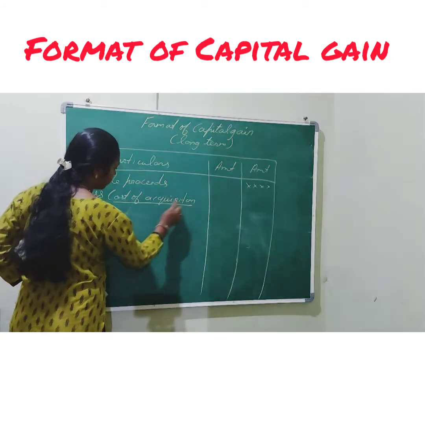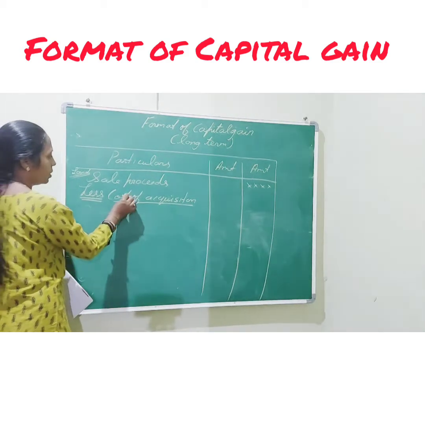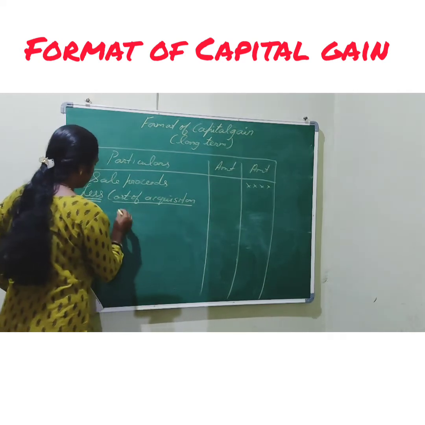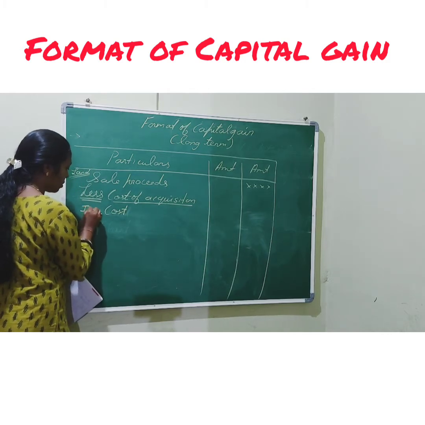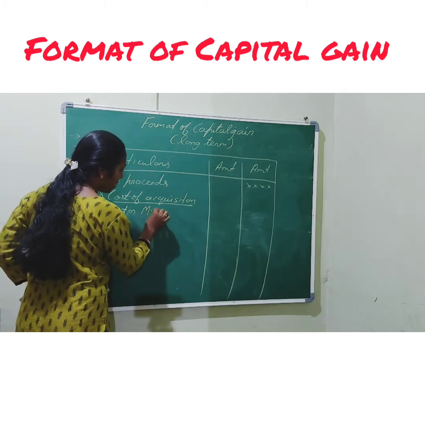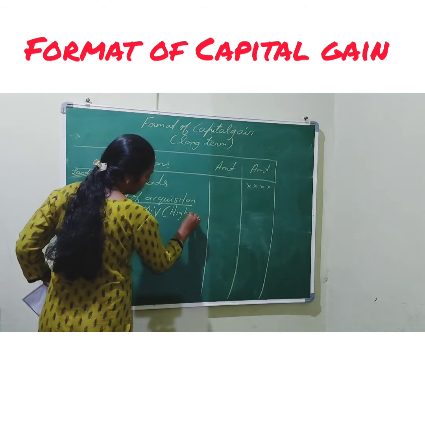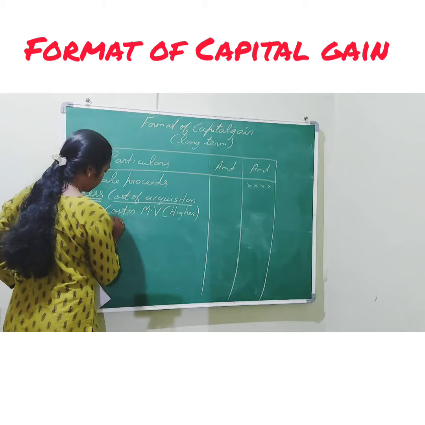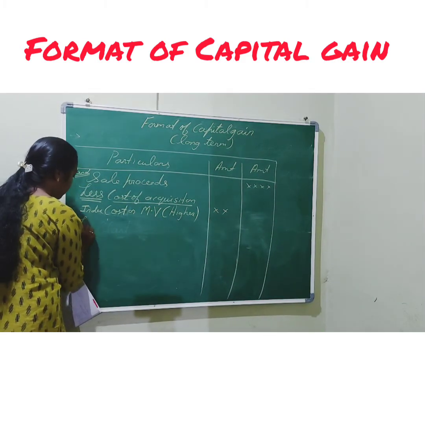Okay. So this is having one formula. In the next part I will be telling you regarding formulas and all the calculation. Now I will just show you the format. Here, less cost of acquisition: you will have to take either the index cost, which is given in the problem, or fair market value. Whichever is higher, we take it in the calculation. So whichever is higher, we do the calculation here and then write the amount. Calculation formula I will let you know afterwards.